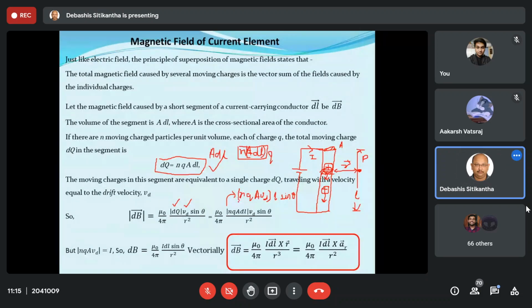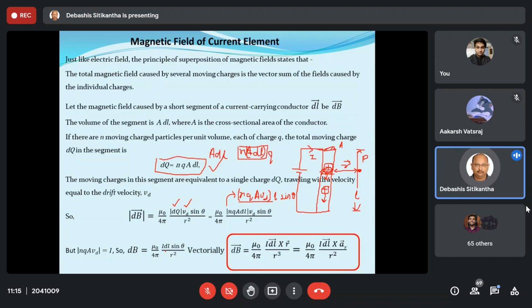Now, if you remember, this term is nothing but the current through the conductor. So in place of this, I can simply write the magnitude of dB, the magnetic field, as equal to mu 0 by 4 pi times I dl sine theta by r square.